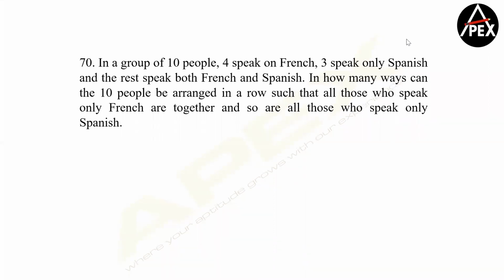So we have 10 people, 4 of them speak French. So let's say only French and the rest speak, okay, this has to be only, okay, speak only French. 3 speak only Spanish and the rest speak both French and Spanish. So let's say all those people who speak only French, they have to be together. Similarly, all the people who speak only Spanish, they have to be together. So 4 people here. So internal arrangement is 4 factorial. 3 people here. Internal arrangement will be 3 factorial.